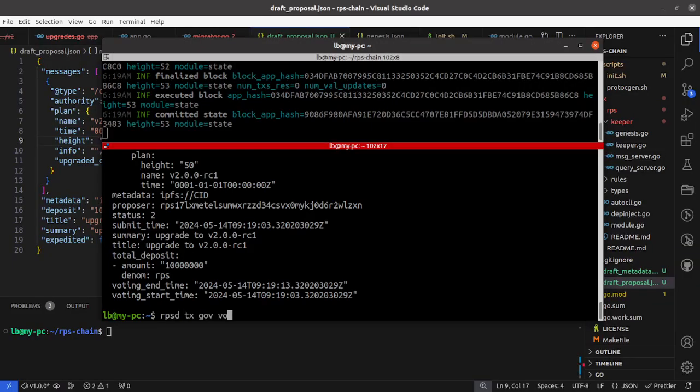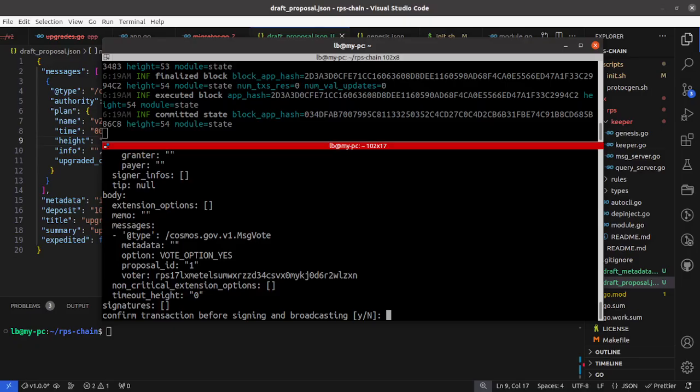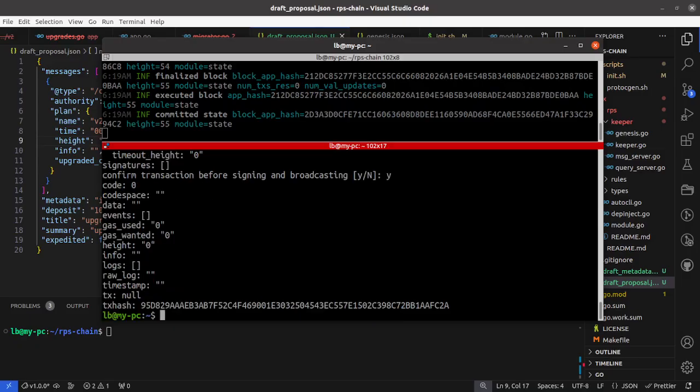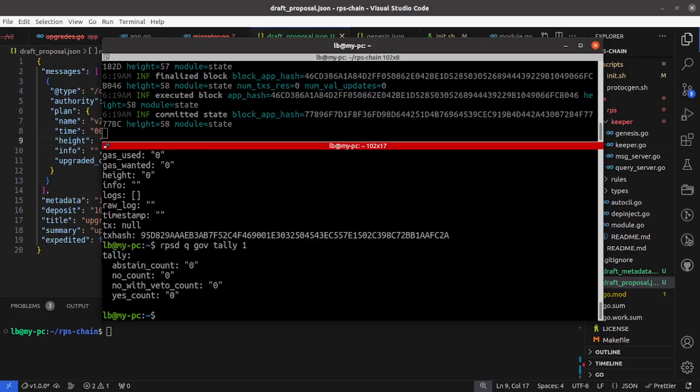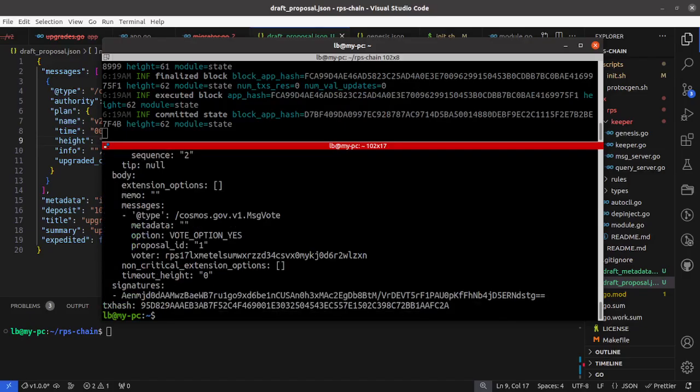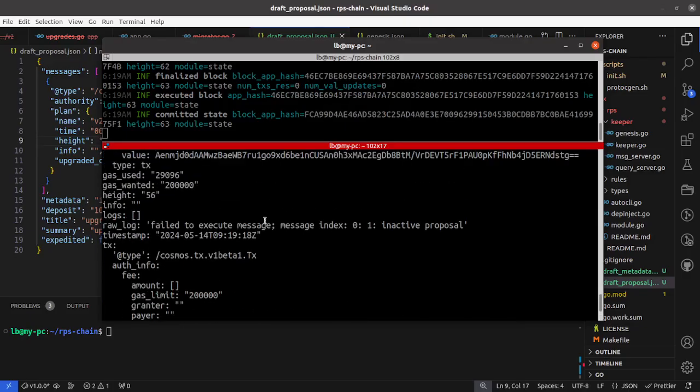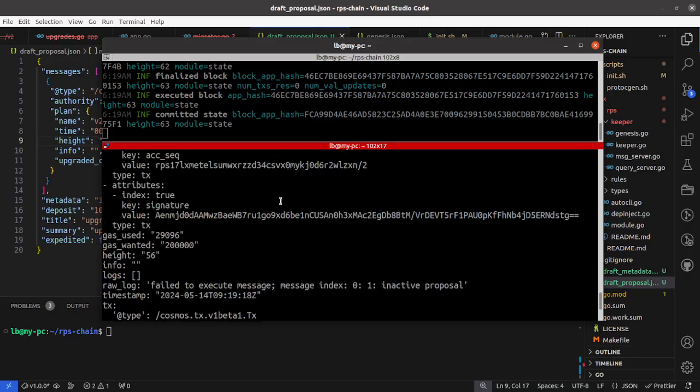Transaction gov vote 1 yes from Alice. So we voted to proposal 1. We can check the tally for proposal 1. Now it seems that our vote didn't go through. Maybe it was already expired, the proposal, before we vote. Let's see. Inactive proposal, yeah.